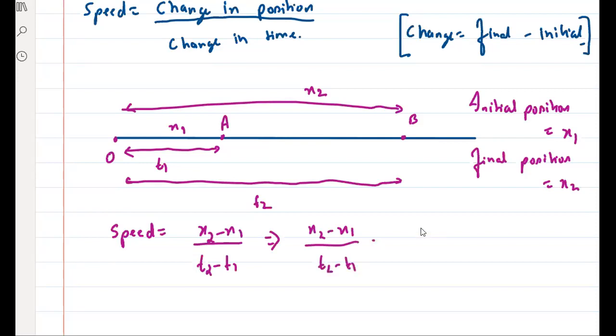तो जिसको हम लोग क्या लिखते हैं? हम लोग D by T भी लिख देते हैं, है ना? D is the basic. This change is D, and this change is T. Right? Clear? But change is represented by delta. ये triangle है ना? Triangle is basically representation of change. ये triangle का मतलब क्या होता है? Change, है ना? तो change in x by changing time.